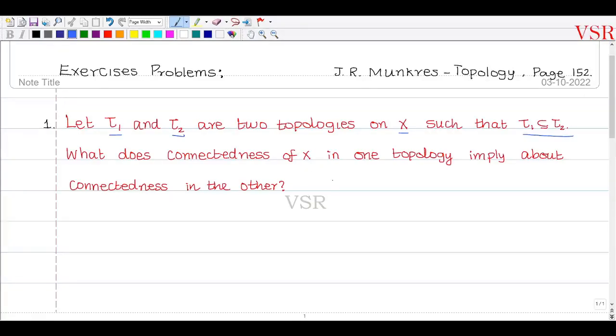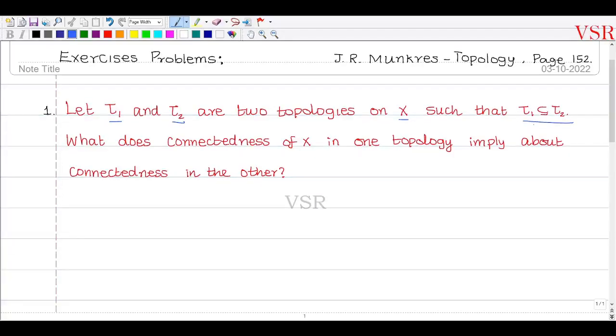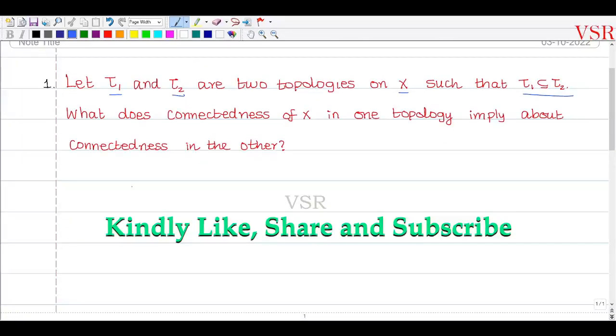That is, two topologies tau1 and tau2 are given on X, and tau1 is smaller than tau2, that is, tau2 is finer than tau1. So if X is connected with respect to tau1, is it connected with respect to tau2? Or, if X is connected with respect to tau2, is it connected with respect to tau1? That is what we are going to see. So let us solve this problem. Solution.